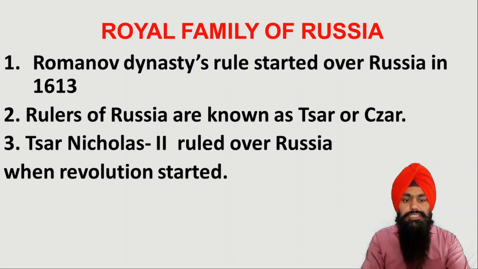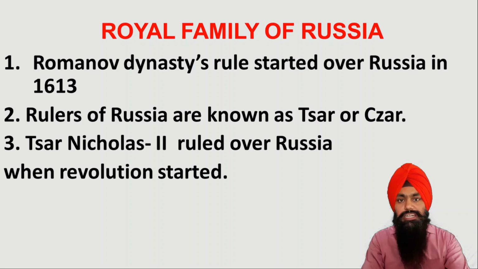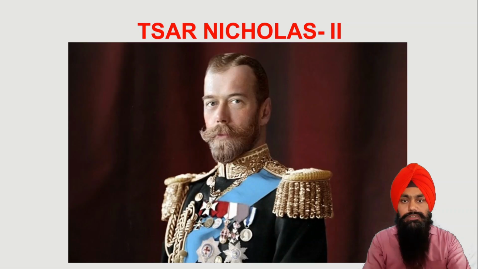Tsar Nicholas II was the Tsar, or emperor, when this revolution started. This revolution started because this family committed many atrocities on the common man. That's why the people stood against this dynasty, and this dynasty was uprooted from Russia. This is the photograph of Tsar Nicholas II, who was the emperor of Russia during this revolution.